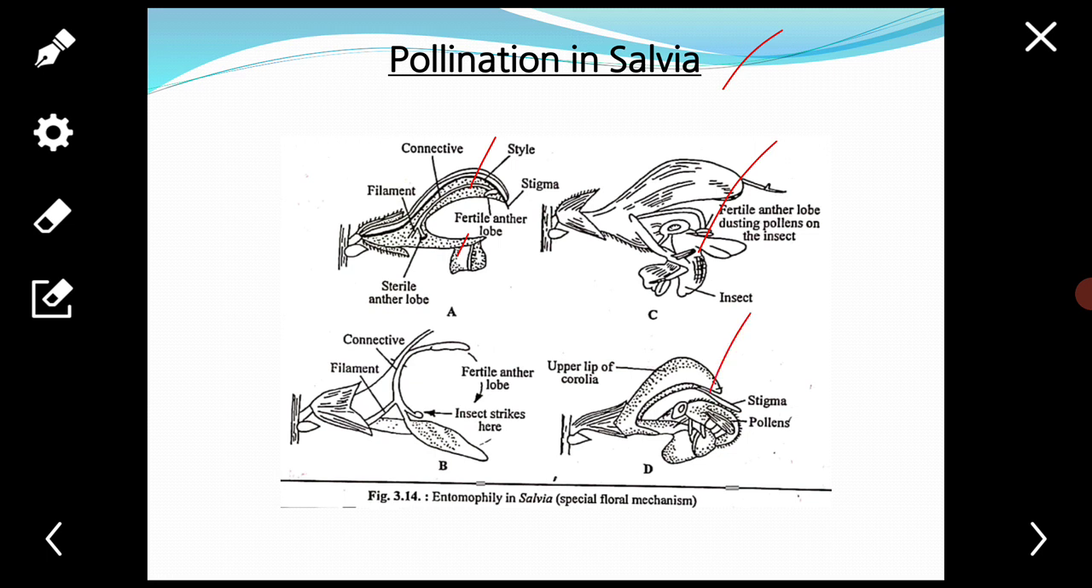That is, to strike its back. The pollen grains are deposited upon the back of the bee or insect. When the pollen-dusted bee visits an older flower, its back rubs against the mature stigma, bringing about pollination. Since the bisexual flowers of Salvia are protandrous, cross pollination occurs only when the pollen-dusted bee visits older flowers with mature gynoecium.